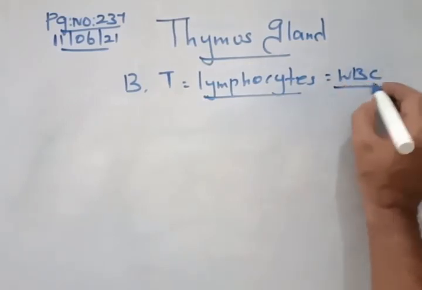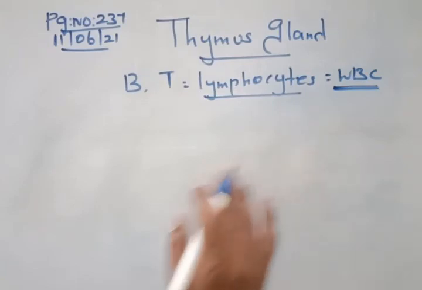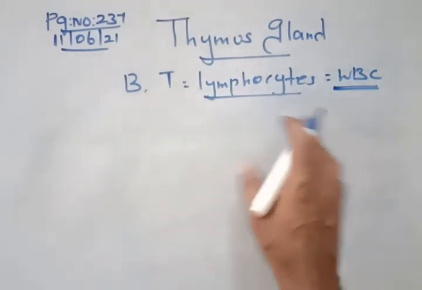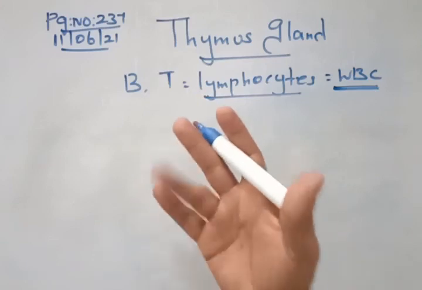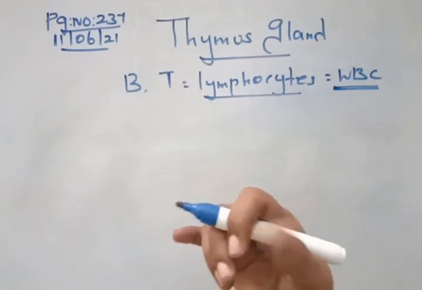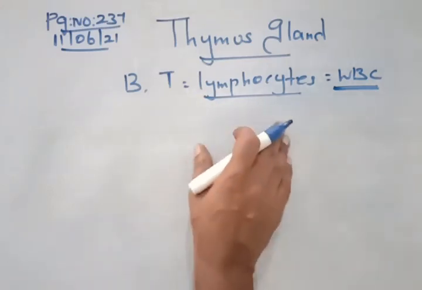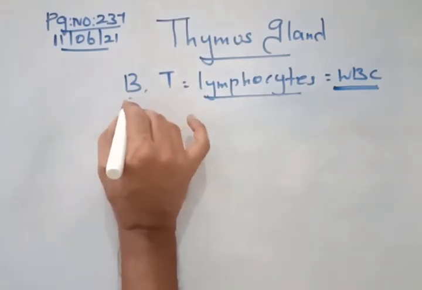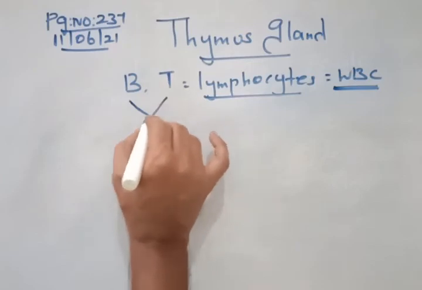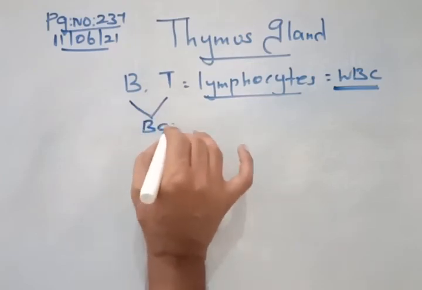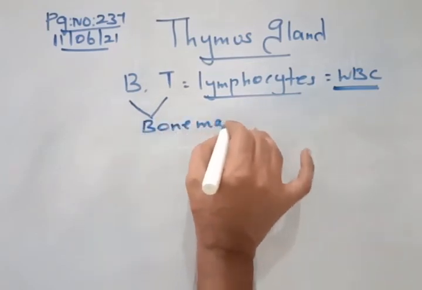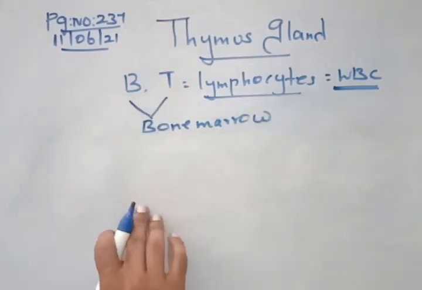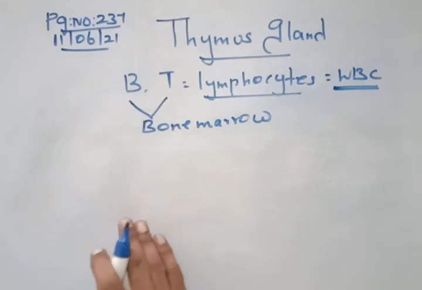You know the role of WBC: it fights with all the microorganisms in our body. WBC has 5 types: neutrophil, eosinophil, basophil, monocyte and lymphocyte. In the lymphocyte we have 2 cells, B cell and T cell. These 2 cells are produced in the bone marrow. They fight with the microorganisms. B cell fights with bacteria and T cell fights with viral diseases.